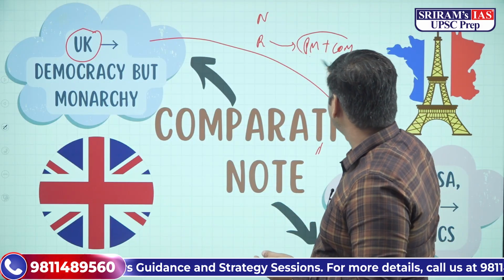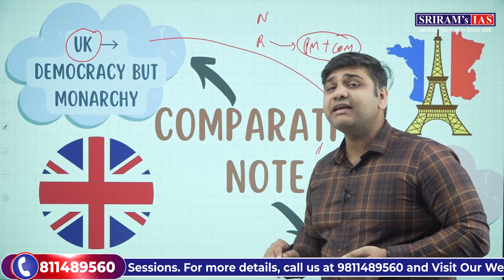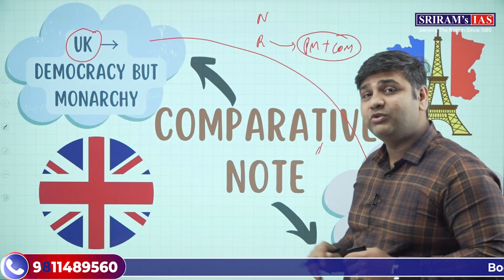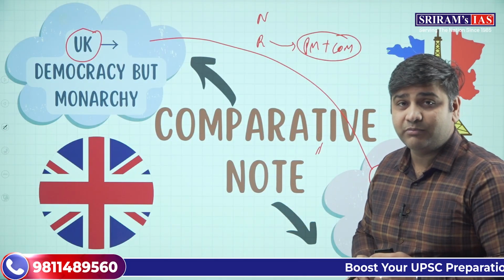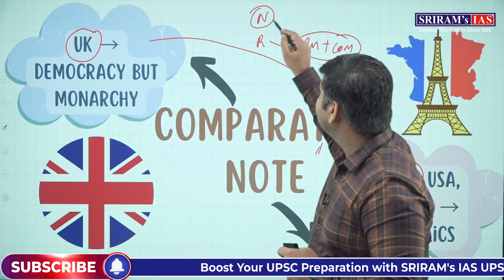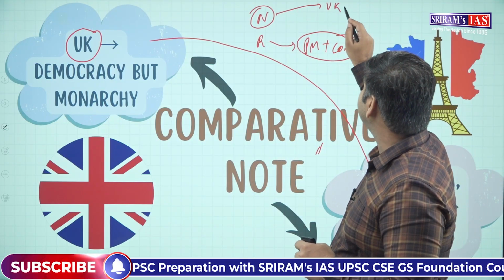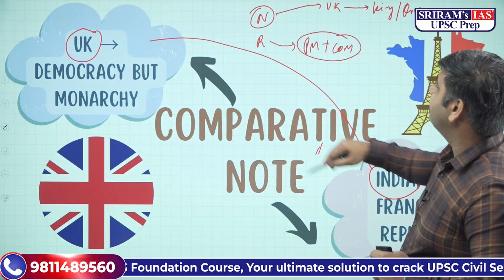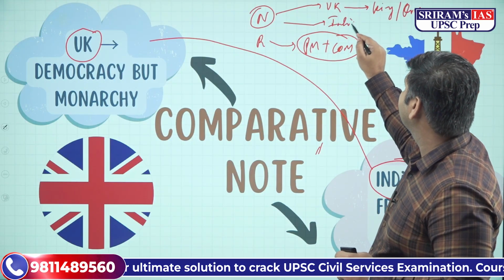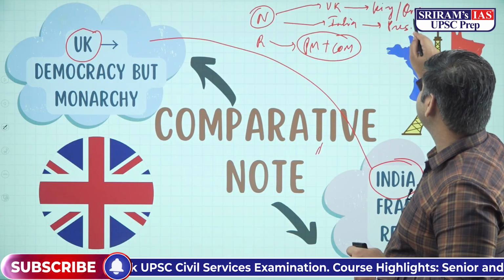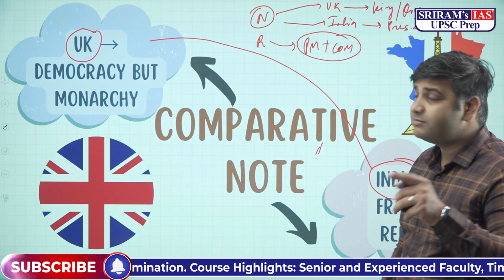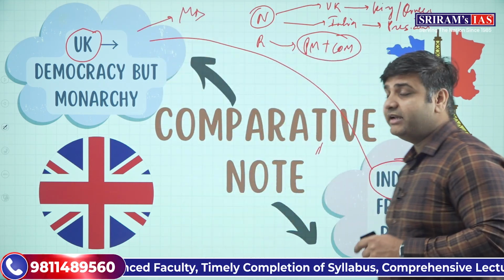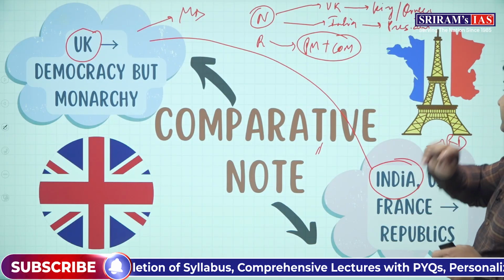दे आर द पीपल हु आर द एग्जीक्यूटिव. ऑन देयर एडवाइस द नॉमिनल हेड वर्क्स and they are responsible to the legislature. That is what is parliamentary form of democracy. But the nominal head, if you see here, this is different. If you see the model of United Kingdom, it is the king or the queen. Whereas in India, if you see, it is the president. This makes United Kingdom a monarchical democracy and India a republican democracy.